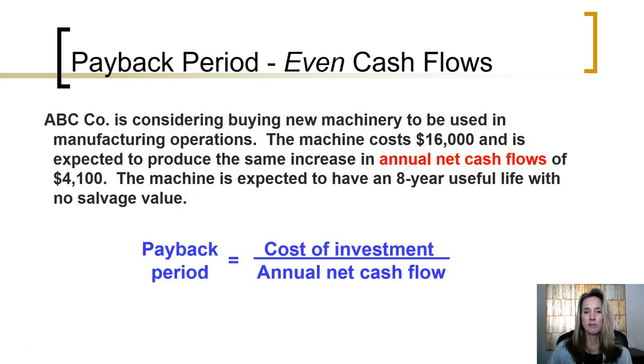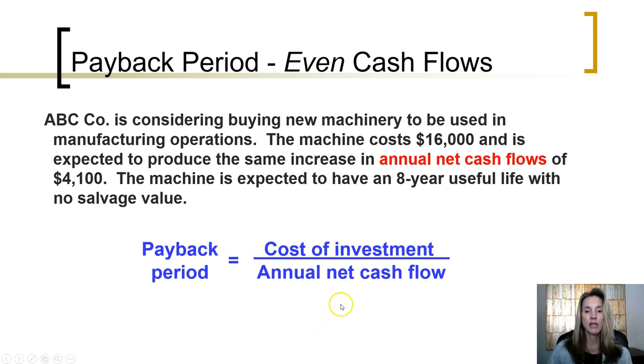ABC is considering buying new machinery. It will be used in its manufacturing operations. The machinery costs $16,000 and is expected to produce the same increase in annual net cash flows of $4,100 per year. The machine is expected to have an 8-year useful life, and no salvage value is expected at the end of the life of the machine.